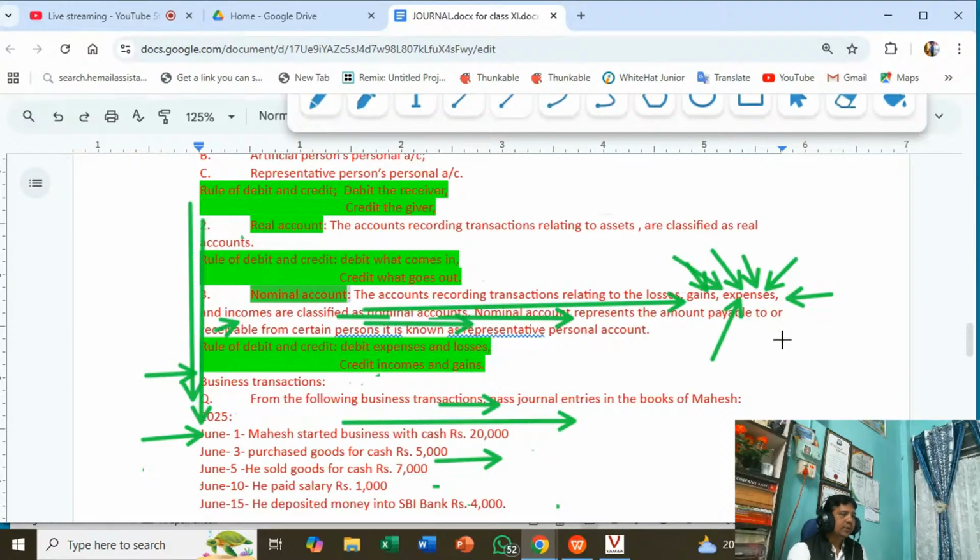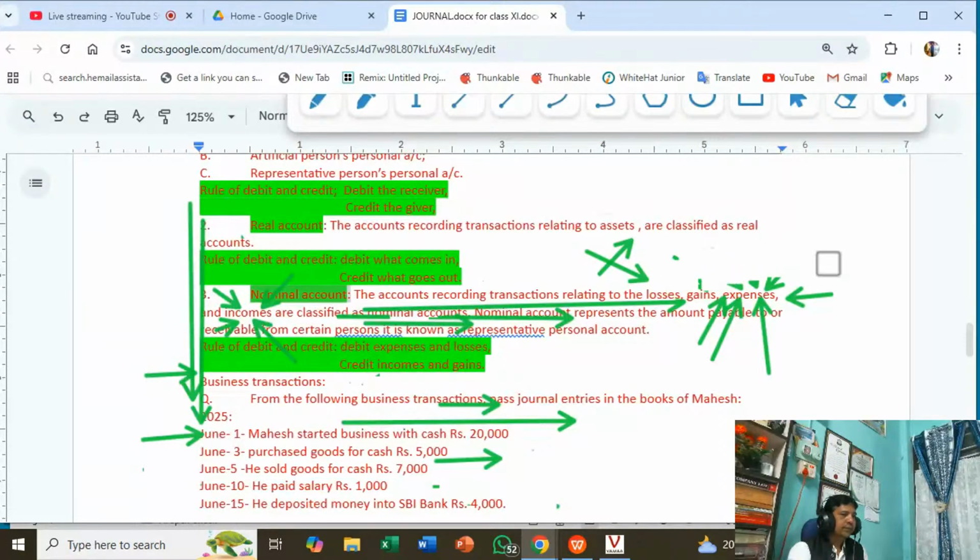These expenses come under nominal account. If it is an income, for example commission received, it is an income. Interest received, income. Interest paid, expense. Rent paid, expense. Rent received, income.